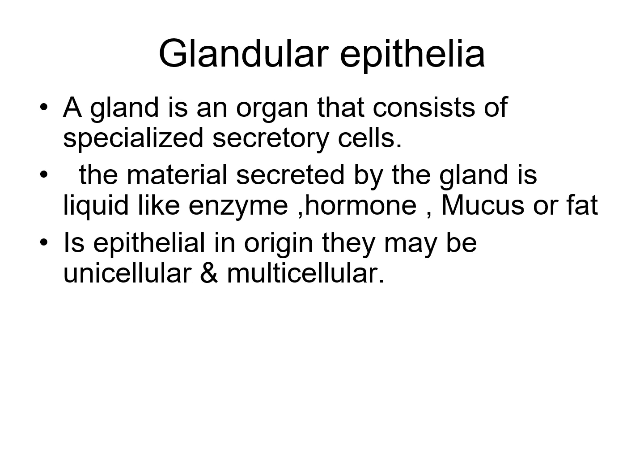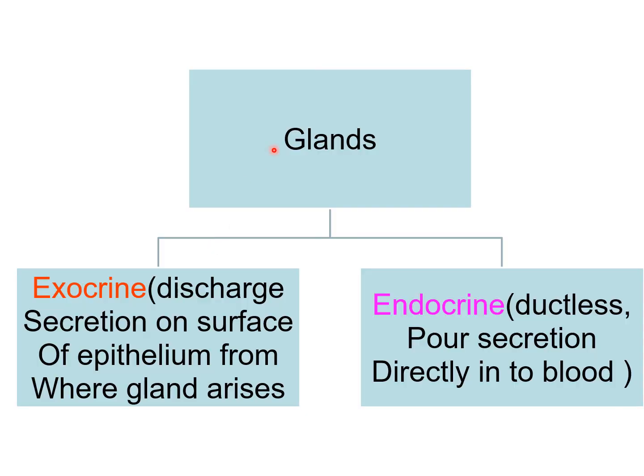Hello, good morning everybody. So, glandular epithelium. A gland is an organ that consists of specialized secretory cells. The material secreted by the gland is liquid, like enzyme, hormone, mucus or fat. Epithelium in lining may be unicellular and multicellular. Glandular epithelium is divided into two parts: exocrine gland and endocrine gland.